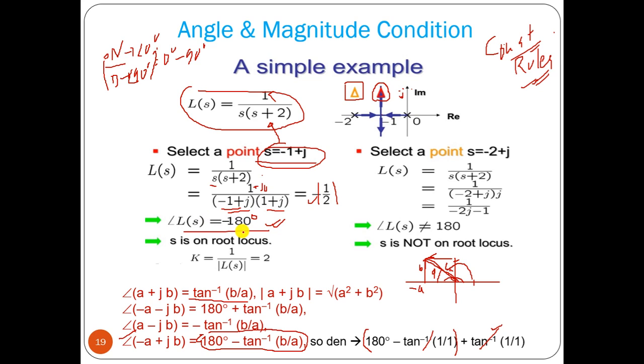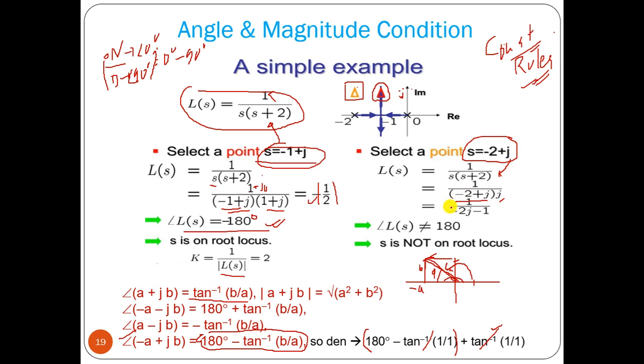So the k value will be nothing but 1 by magnitude of GH. Now if we select the point minus 2 plus j, this is the point here. If you put this value into the transfer function, you will get minus 2 plus j, and here it will be only j, as plus minus 2 cancel.